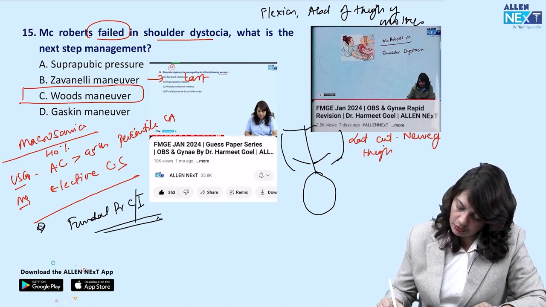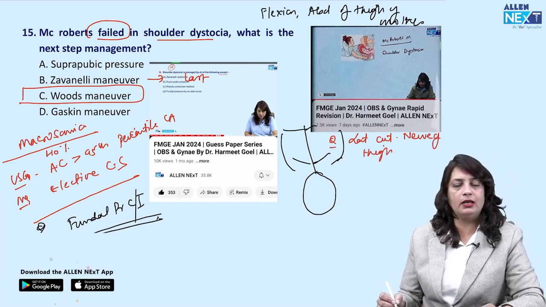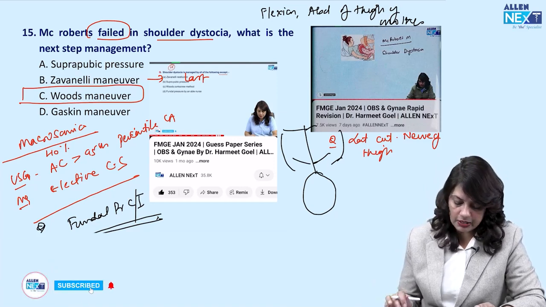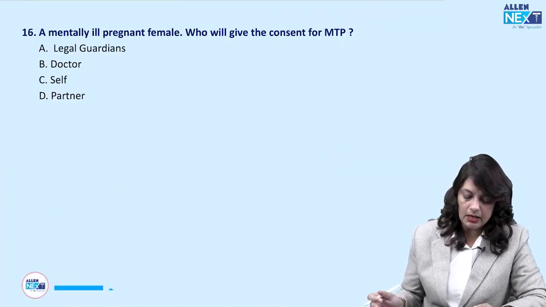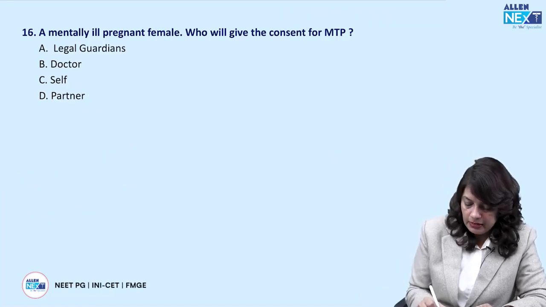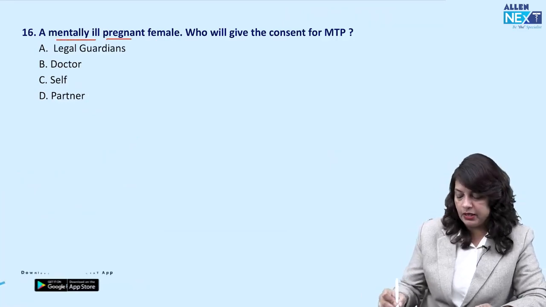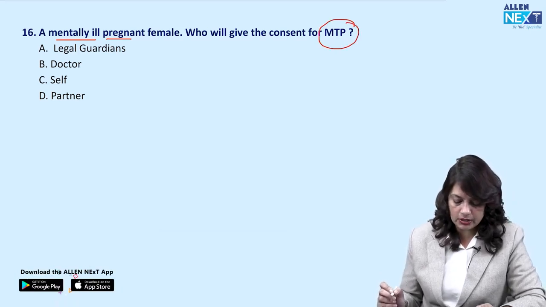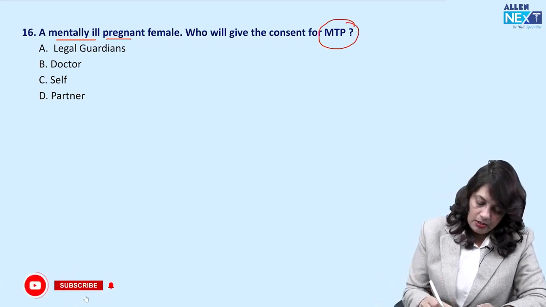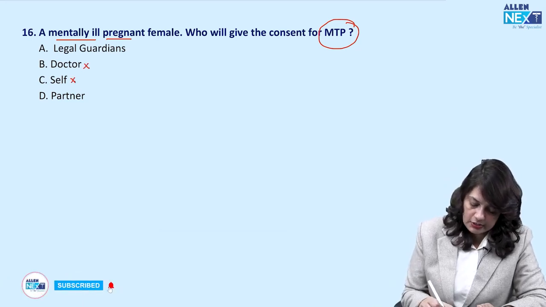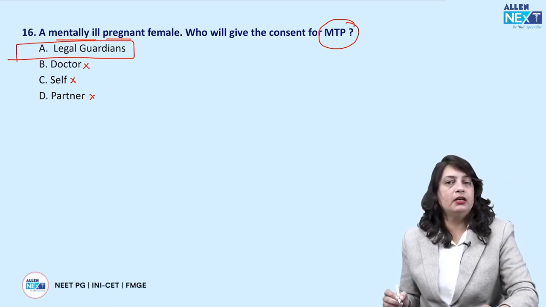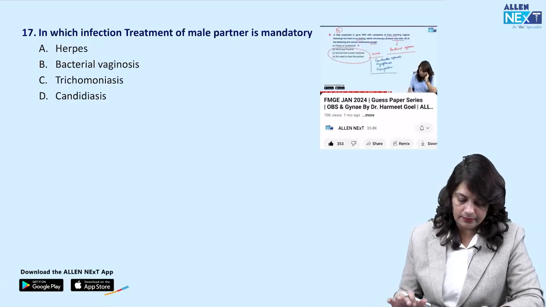This is again a PG question. Which nerve is damaged in performing a McRoberts maneuver? The lateral cutaneous nerve of thigh. Next, a mentally ill pregnant female, who will give the consent for MTP? Legal guardians, doctor, self, or the partner? Neither the doctor nor the self nor the partner. It is the legal guardians of the patient who will give the consent.